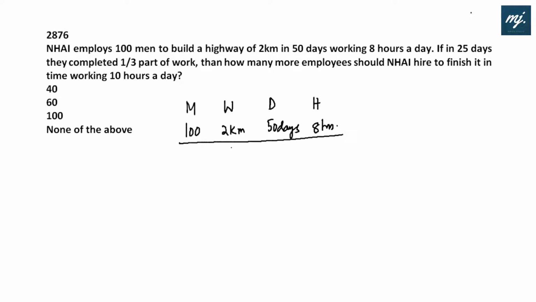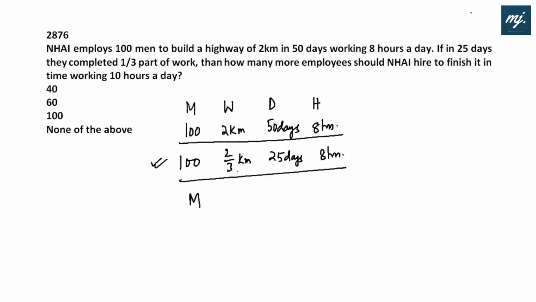If in 25 days, they have completed 1/3 of the part, 1/3 of the part would be 2 by 3 kilometer, employing 100 men and working at 8 hours. This is what they have done. Then how many more employees should NHAI hire?